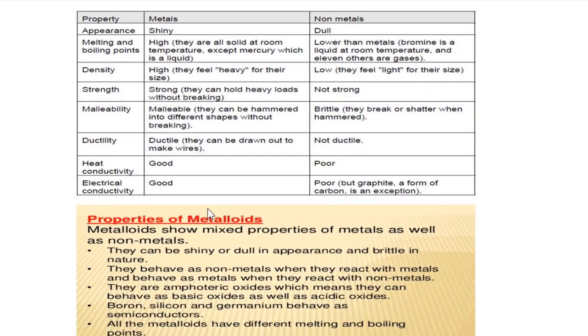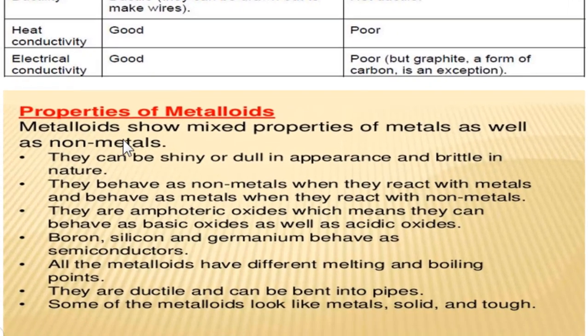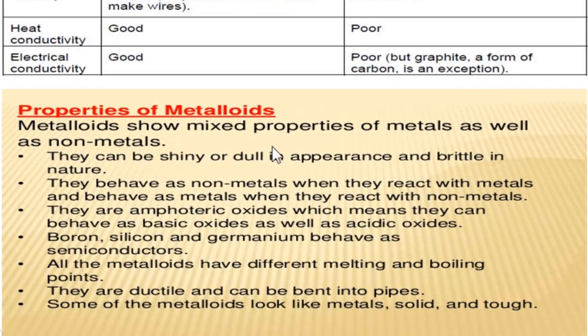Now that we have come to know the properties of the metals and non-metals, we should know about the properties of metalloids. Firstly, what is a metalloid? A metalloid is an element which displays the characteristics both of the metal as well as non-metal. Therefore, they can be shiny or they can be dull. They can behave as a non-metal or they can behave as a metal at times.